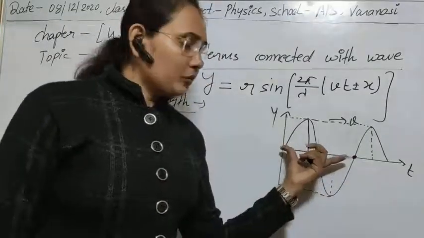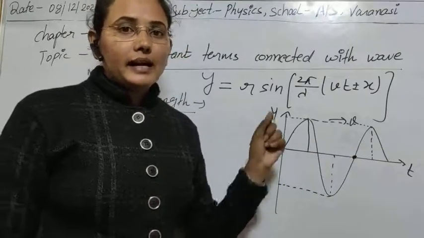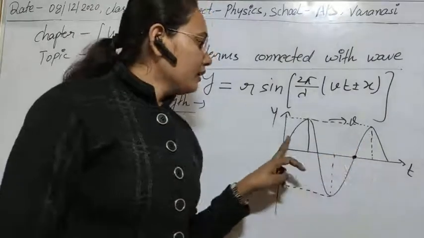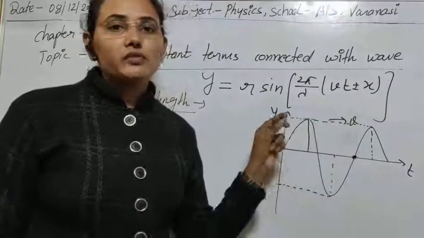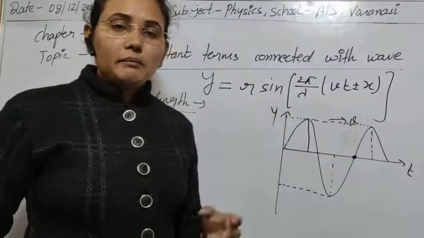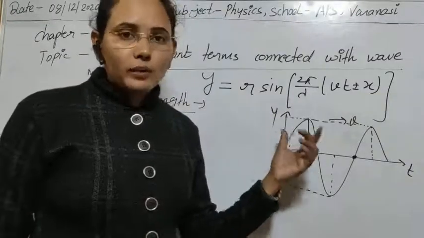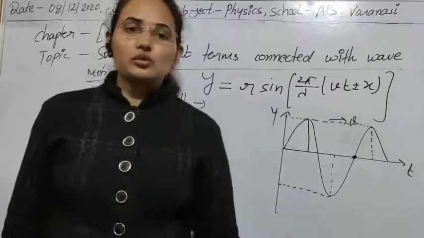If the motion is repeating its path, all the particles oscillating here will always be in the same phase with each other. The concept of phase we have already discussed: the direction should also be the same, and the angle at which they are oscillating should also be the same.